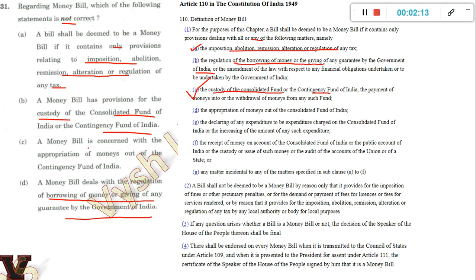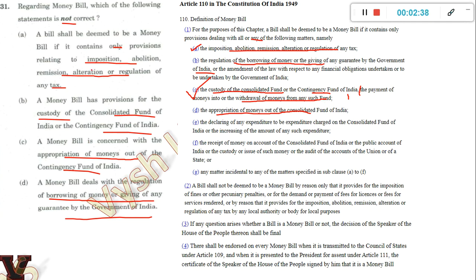But the problem is here, a money bill is concerned with the appropriation of money out of the Contingency Fund of India. Here it is written, the fourth one, appropriation through the Consolidated Fund of India. So you will say it's false. But the confusion was in this section which you see here, the payment of money into or withdrawal of money from any of such fund. Because any of such fund means consolidated and contingency both will come, people were confused whether this could be true or false.